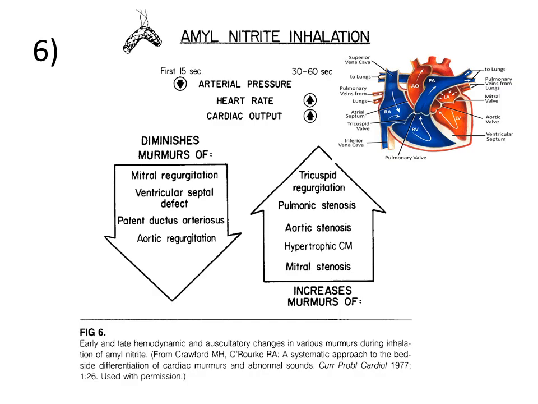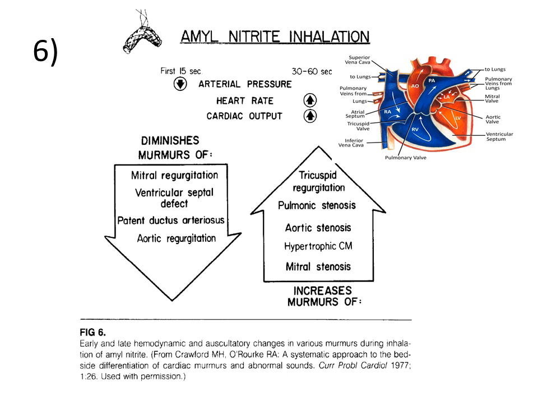Amyl nitrate inhalation. Amyl nitrate is a vasodilator. It decreases the arterial pressure, which in turn increases the heart rate and cardiac output. Since amyl nitrate decreases the pressure in the aorta, the pressure gradient across the aortic valve is increased. Because of this, the murmur of aortic stenosis, hypertrophic obstructive cardiomyopathy and mitral stenosis increases. Also, because of decreased pressure in the pulmonary artery, the murmur of pulmonary stenosis and tricuspid regurgitation increases.